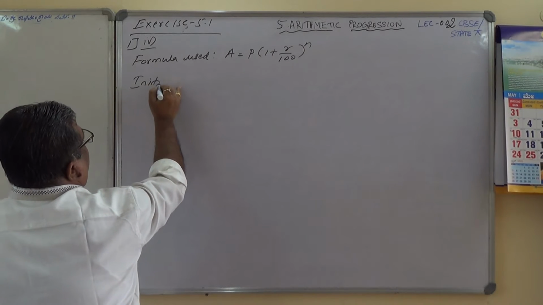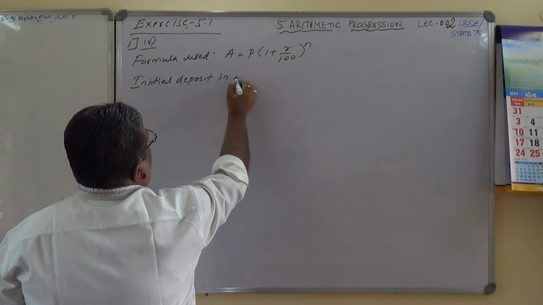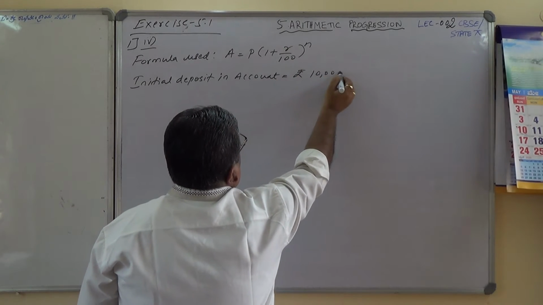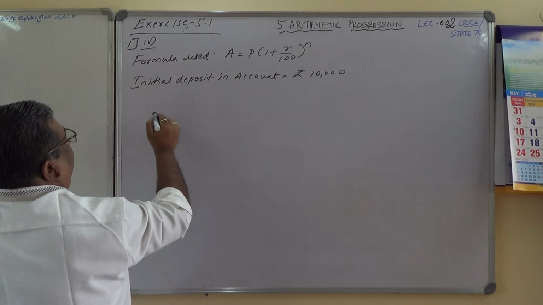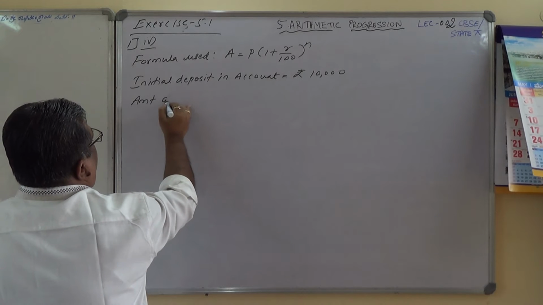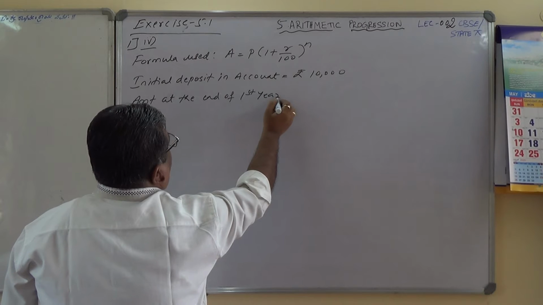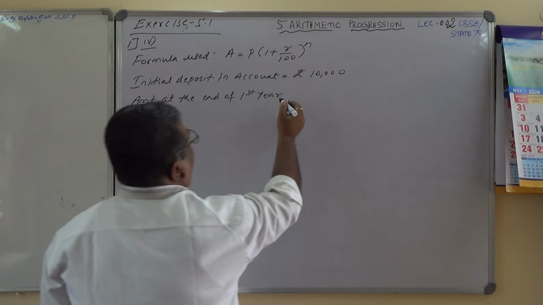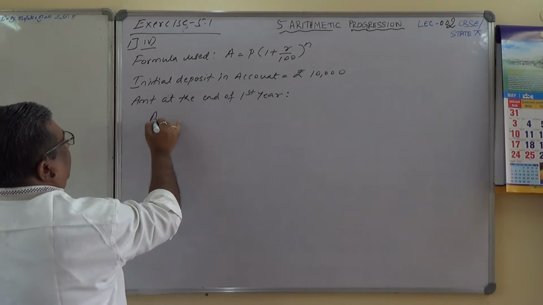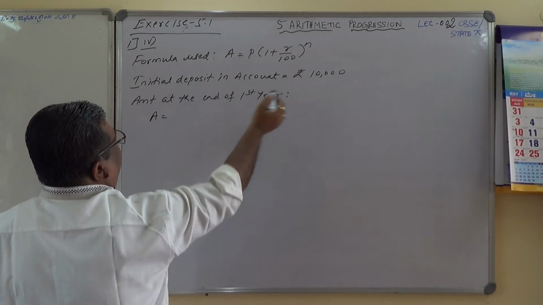Initial deposit in account equals rupees 10,000. Okay, amount at the end of first year is calculated by A equals, here P is 10,000.